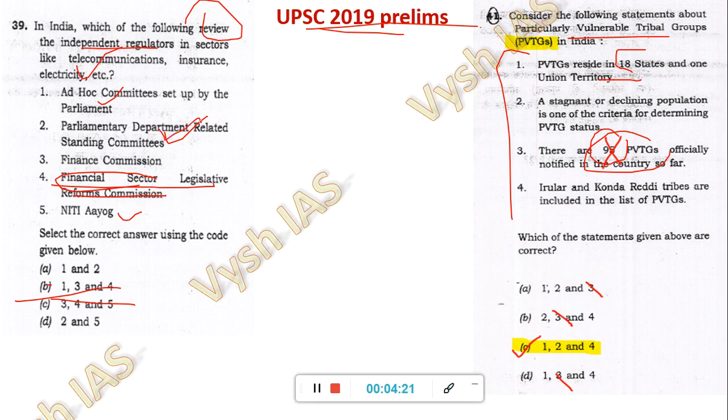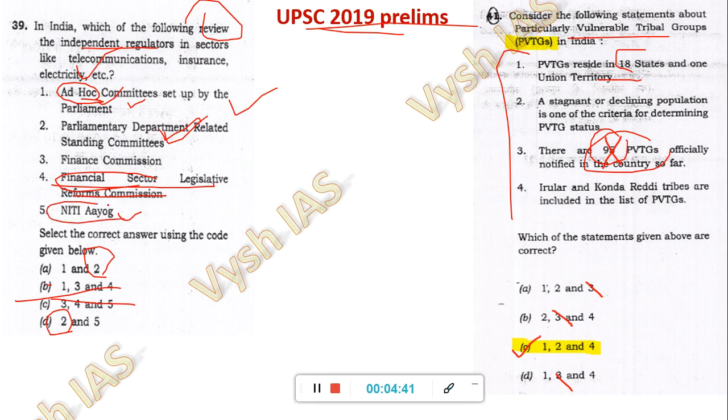2 is definitely there in the answer, and 1 and 5 is the one which is confusing, because here also 2 is there, here also 2 is there. So between ad hoc committee and Niti Aayog, anyone with common sense will choose only ad hoc committee, because ad hoc meaning is what? Ad hoc. It is for anything random. For electricity, you can set up a committee. For telecommunication, you can set up a committee. For reviewing, you can set up a committee. So this is the one which has higher chance than Niti Aayog.